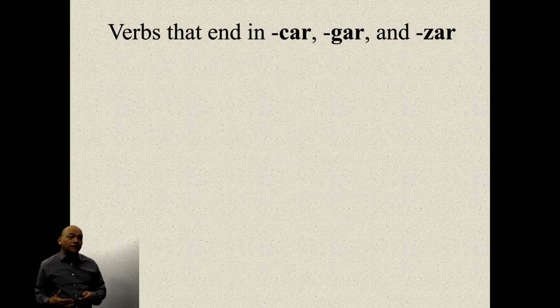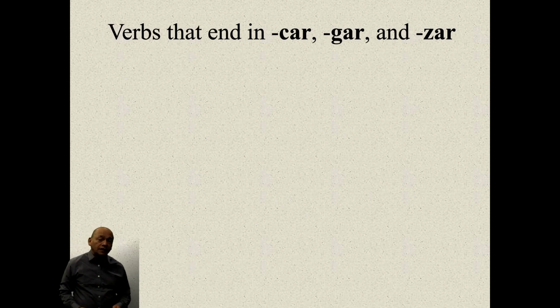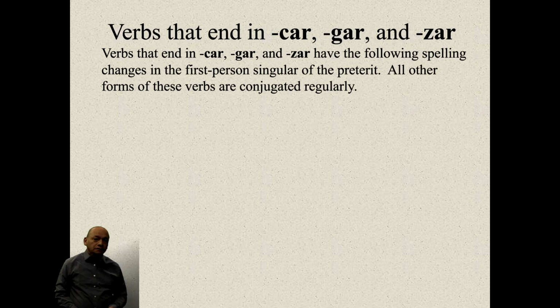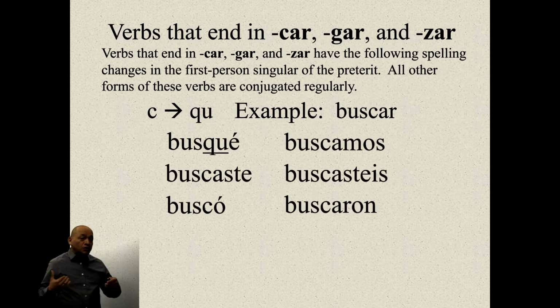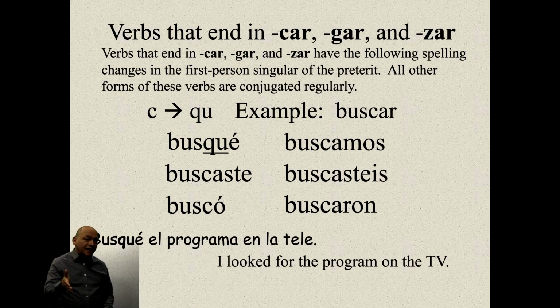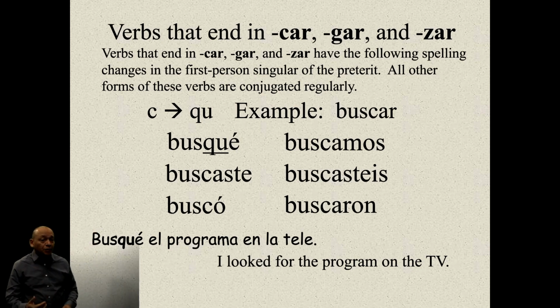So we have some verbs that end in car, gar, and zar, right? Por ejemplo, buscar. So buscar is conjugated as follows. So yo busqué, buscaste, buscó, buscamos, buscasteis, and buscaron. So the C changes to QU in the first person, okay? So, busqué el programa en la tele.